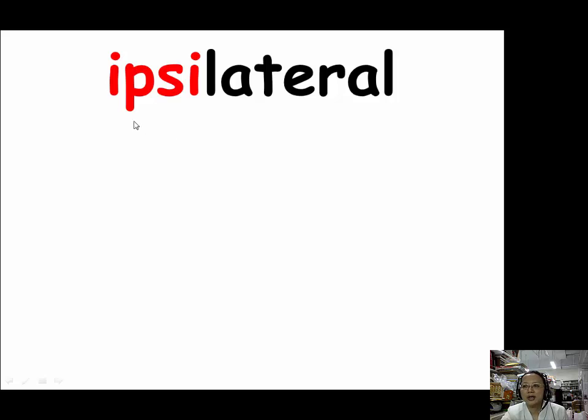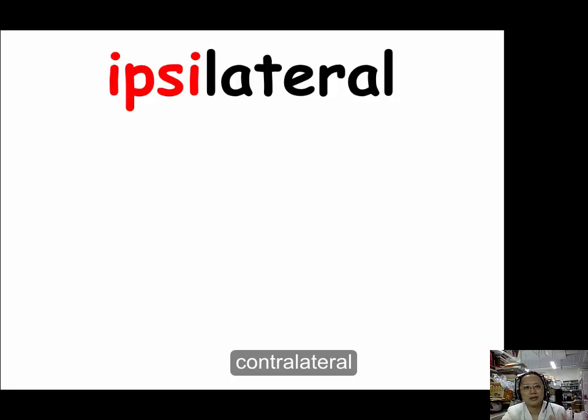For ipsi, our example is ipsilateral. Ipsilateral means situated on, pertaining to, or affecting the same side. It is in opposition to contralateral.